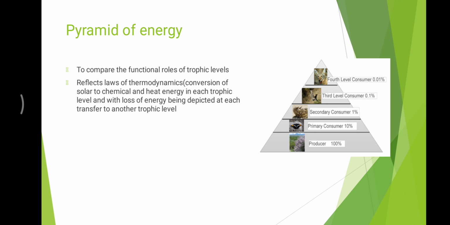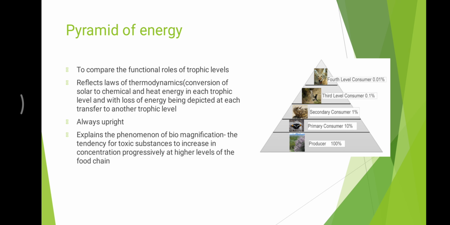energy is also released. Heat energy at each trophic level is released because of respiration and other metabolic activities, with the loss of energy depicted at each transfer to another trophic level. So we can see only 10% of energy is transferred from one level to another. This explains the phenomenon of biomagnification. Biomagnification is the increase in concentration of toxic substances progressively at higher levels of the food chain.